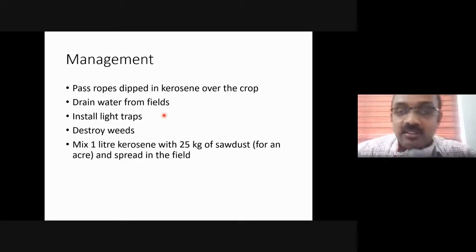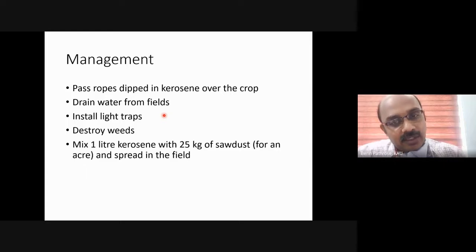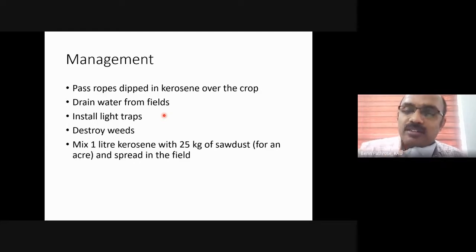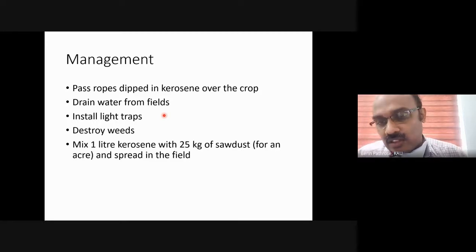So in those cases, we may have to go for a pesticide spray. The same pesticides which we have recommended in the case of stem borer and leaf folder can be recommended here. I usually recommend flubendiamide or chlorantraniliprole because they are green labeled ones. And we can recommend farmers to go for a broadcasting of any granule pesticide because it will take care of both stem borer, leaf folder, caseworm, etc.